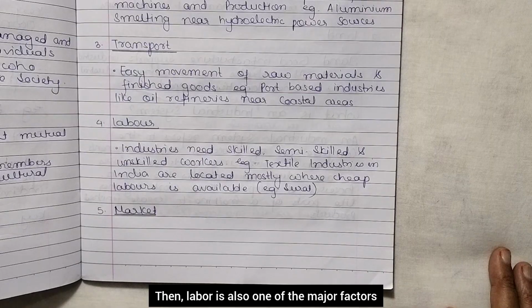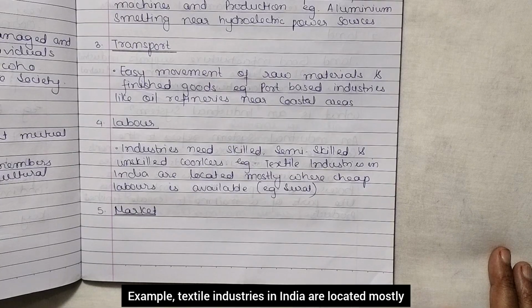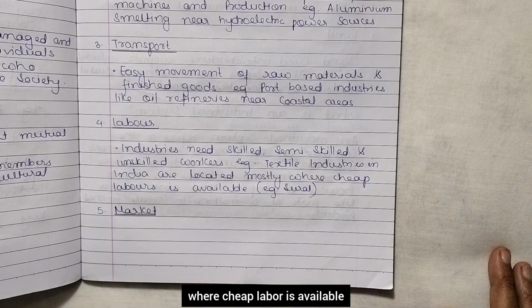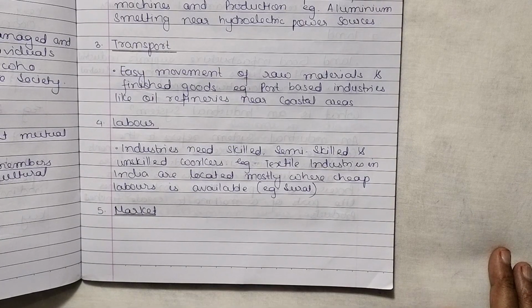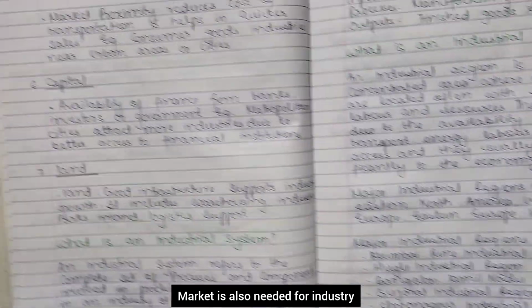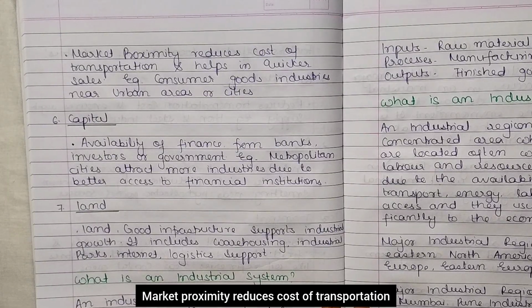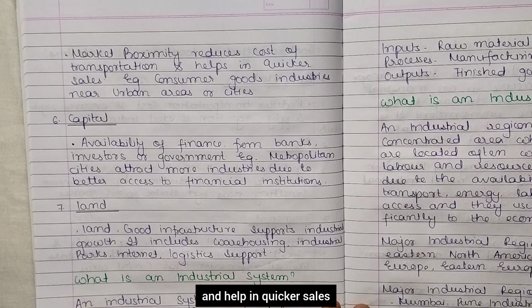Then labor is also one of the major factors. Industries need skilled, semi-skilled and unskilled workers. Example, textile industries in India are located mostly where cheap labor is available. Example, Surat. Then a market is also needed for industry. Market proximity reduces cost of transportation and helps in quicker sales.